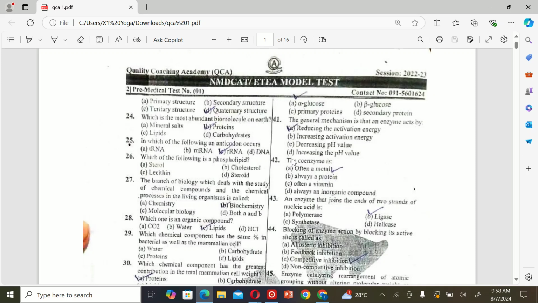Reducing the activation energy. The next MCQ is the coenzyme is A. often a metal, B. always a protein, C. often a vitamin, and D. always an inorganic compound. So the correct option is C, often a vitamin. The next MCQ is an enzyme that joins the ends of two strands of nucleic acid is A. polymerase, B. ligase, C. synthetase, and D. helicase. So the correct option is B, ligase.